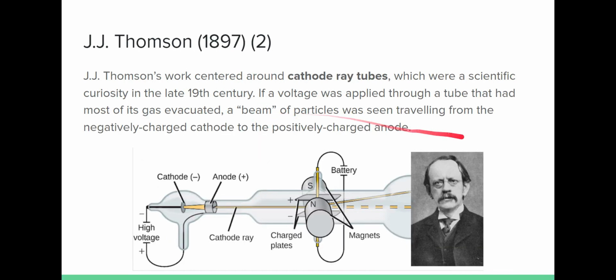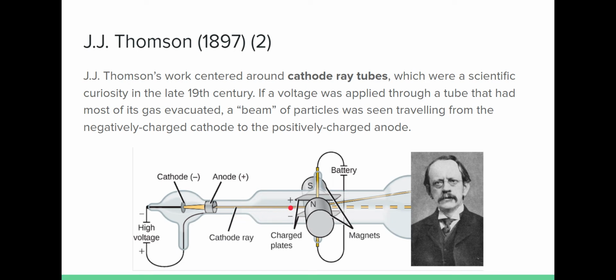as we move through our atomic model. The next scientist that really spent some time looking at the structure of the atom was J.J. Thomson. J.J. Thomson worked with cathode ray tubes. Now, cathode ray tubes were vacuum-sealed tubes that had voltages applied, and it caused a beam to move through the vacuum-sealed tube. Nobody at that time really knew what the beam was made out of, but there were some observations that J.J. Thomson made regarding this cathode ray.